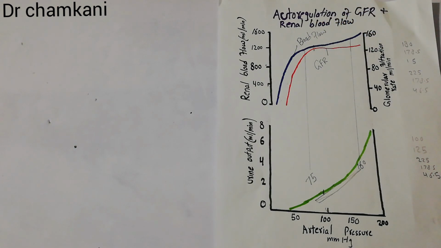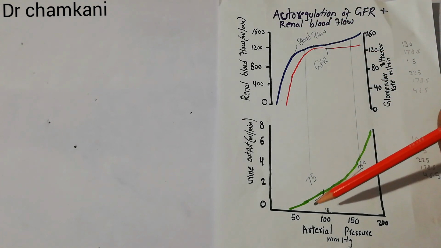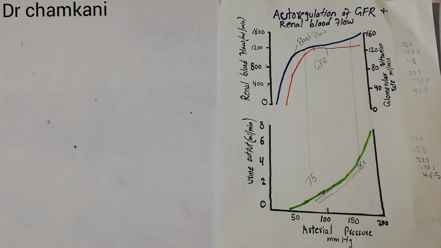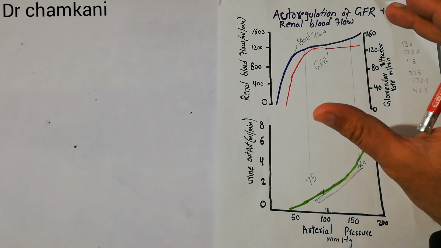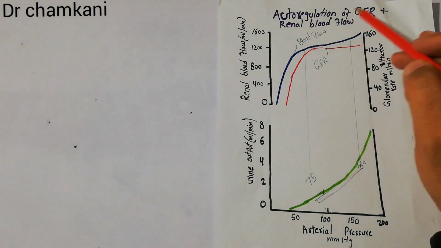We will discuss why it is important to maintain a nearly normal level of the glomerular filtration rate and renal blood flow despite changes in the arterial pressure levels. So we will briefly talk about the functions of the kidney, the nephron, and the filtration process, and then quickly come back to the importance of autoregulation.